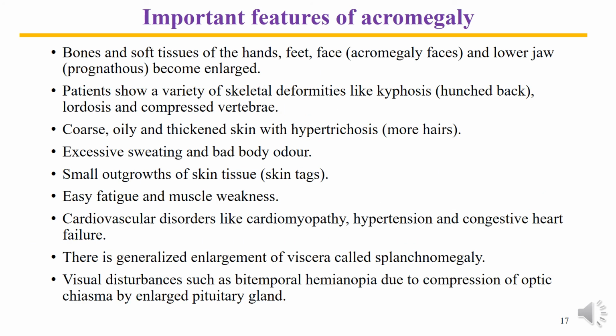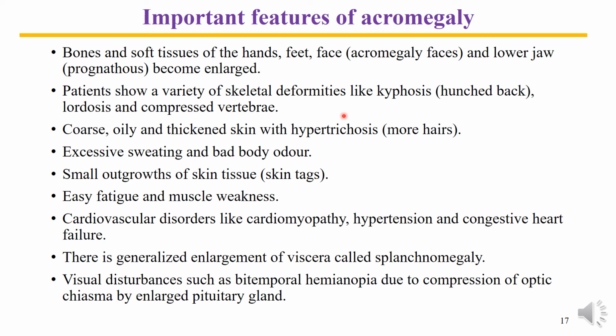What happens when someone is suffering from acromegaly? These are the features which are noticed in the patients of acromegaly. Here the bones and soft tissues of the hands, feet and face increase in size. Lower jaw also increases in size, which is called prognathism. Tongue is also increased in size. Patients show a variety of skeletal deformities like kyphosis, the hunchback, lordosis, and compressed vertebrae.